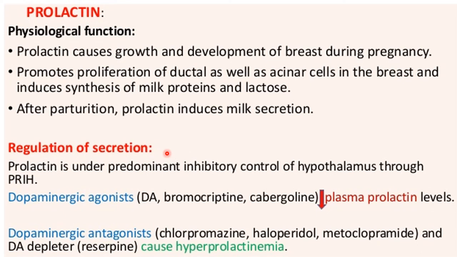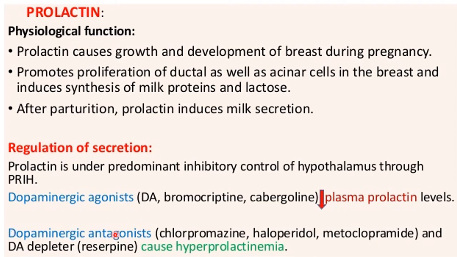How is its secretion regulated? Prolactin is under predominant inhibitory control of the hypothalamus through prolactin release inhibitory hormone. Dopaminergic agonists like dopamine, bromocriptine, cabergoline decrease the plasma prolactin level. I think you have already learned these dopaminergic agonists in a separate chapter. So these agonists decrease the plasma prolactin levels.